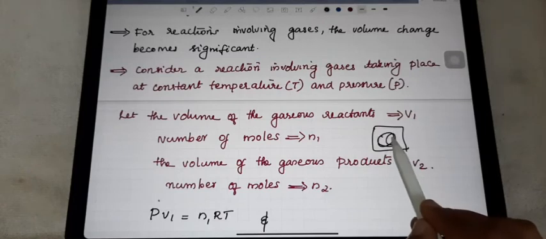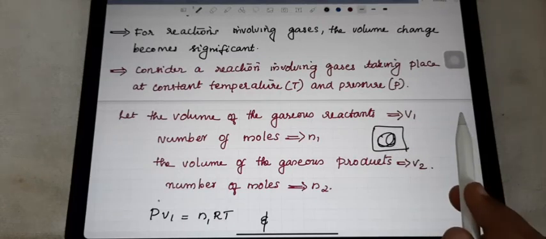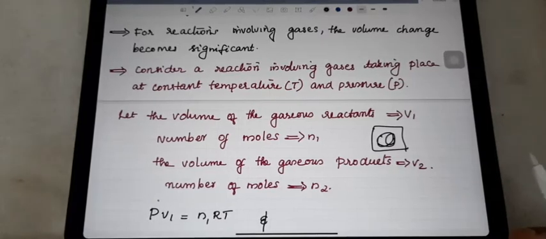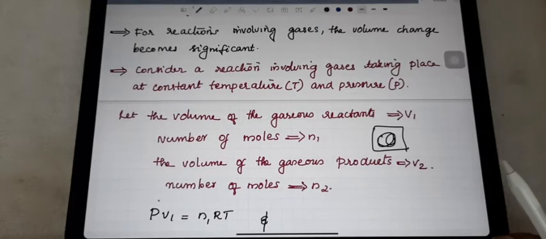Here in these chemical reactions we are mainly involved with components as gases. So when such a chemical reaction takes place, a volume change will be there. In such situations, when we carry out chemical reactions at constant temperature and pressure, we can also prove a mathematical relationship.